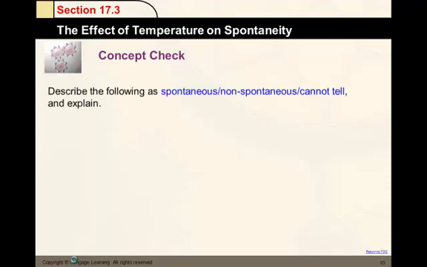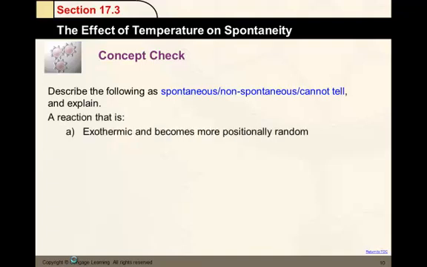Let's describe the following as spontaneous, non-spontaneous, or cannot tell in these particular situations. Let's look at a reaction that is exothermic and becomes more positionally random. Positionally random means more random, or positive delta S. Alright, so let's think about this. We have an exothermic reaction, and an exothermic reaction is one that is a negative delta H. That's a favorable situation. More random is also favorable. That's the positive delta S. Therefore, this one is always going to be spontaneous.